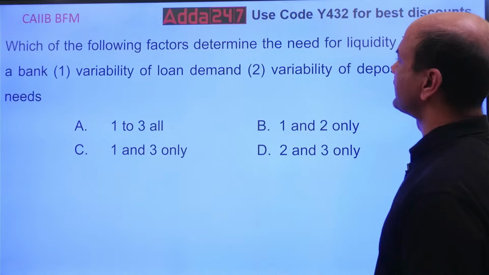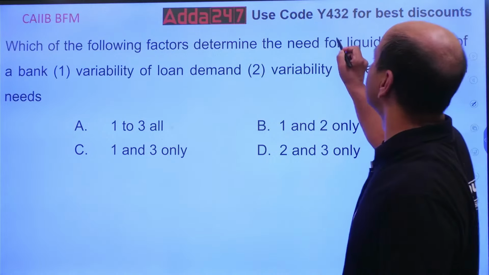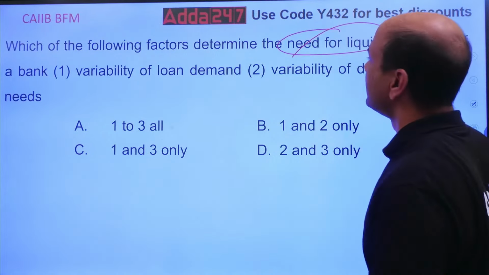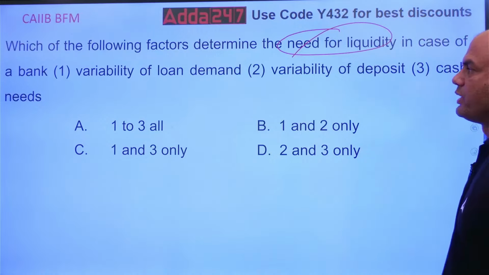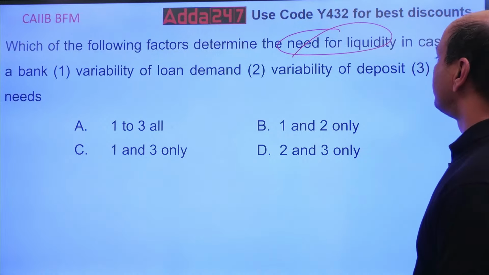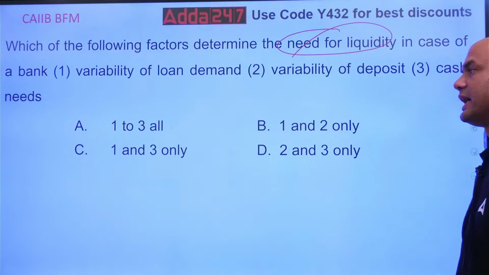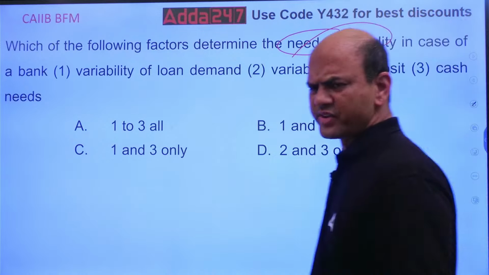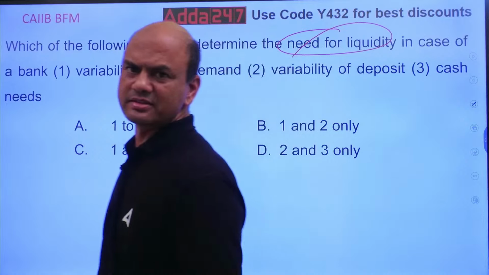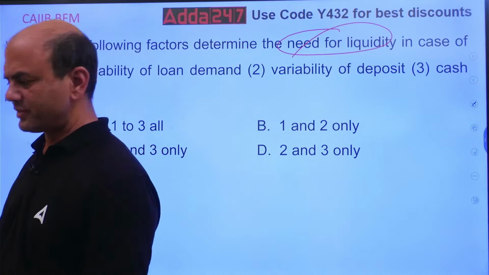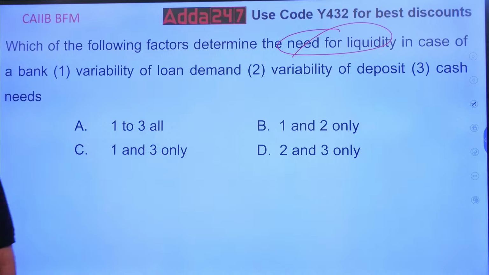Which of the following factors determine the need for liquidity? In case of a bank: variability in the loan demand, variability of the deposits, cash needs. So simple. What is the answer? Basic question, isn't it? Which of them gives the need for variability?